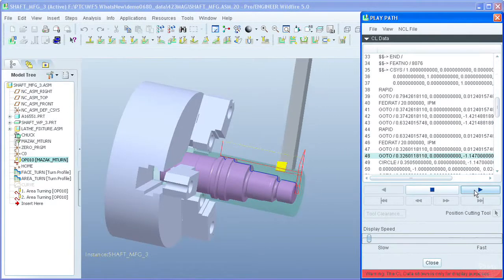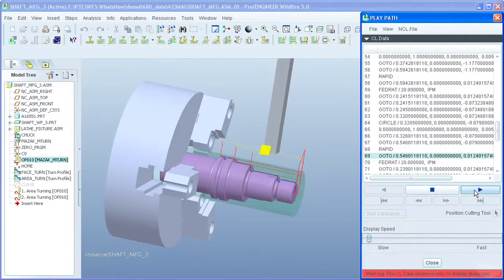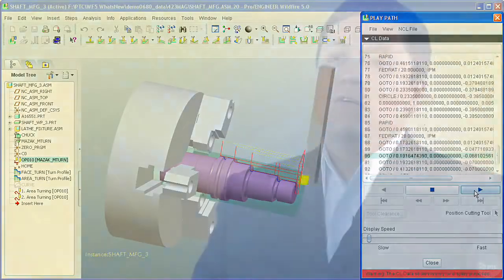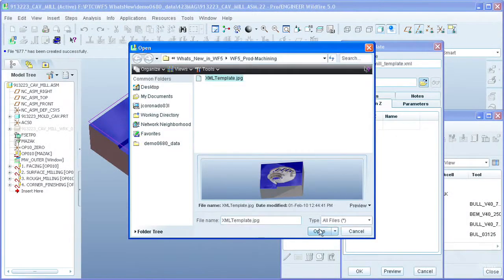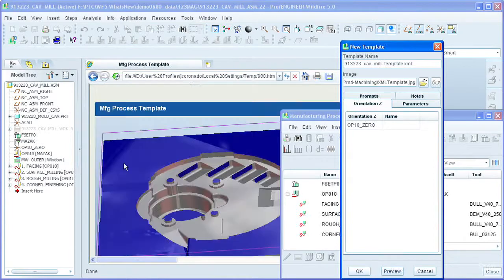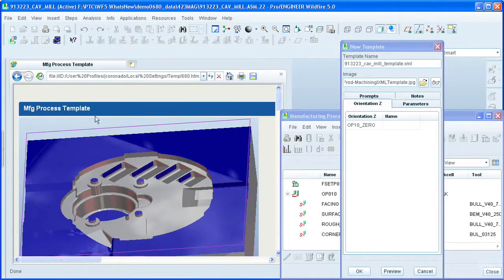The post-processing capabilities are included to facilitate the integration with all kinds of CNC machine tools. It also improves the consistency between design and manufacturing by keeping the associativity between the 3D product definitions and the manufacturing deliverables. Another benefit of this solution is the capability to automatically reuse proven and standardized manufacturing NC processes.